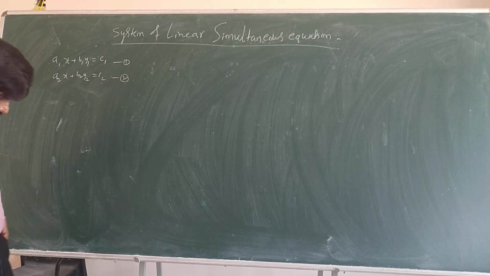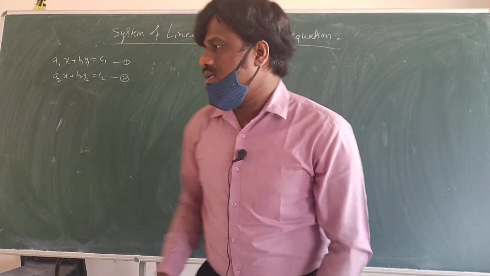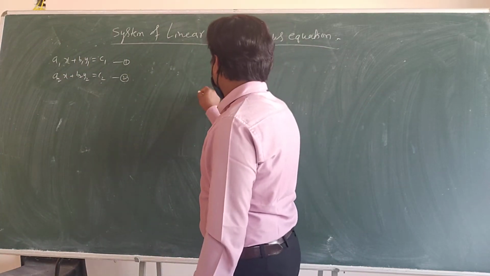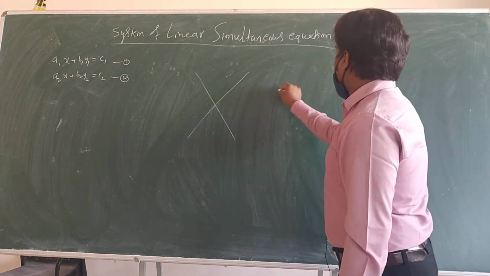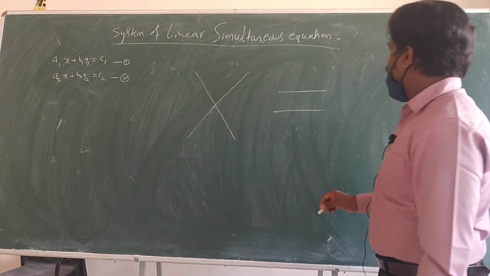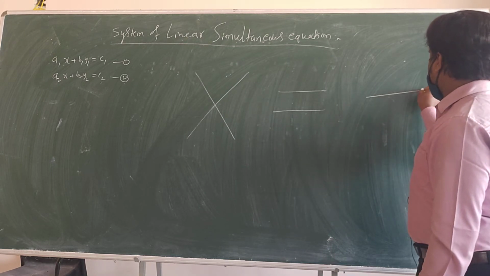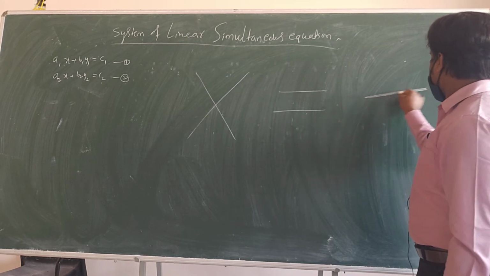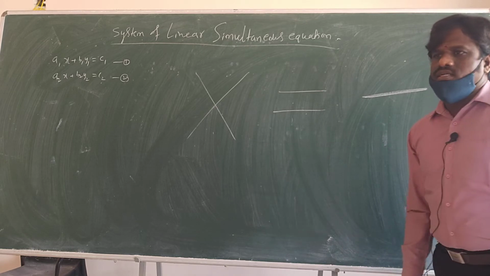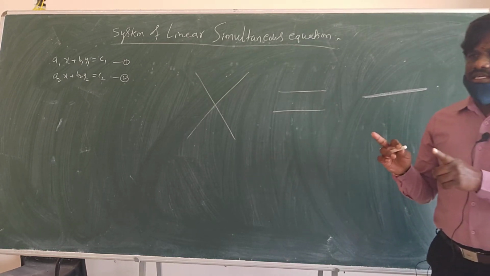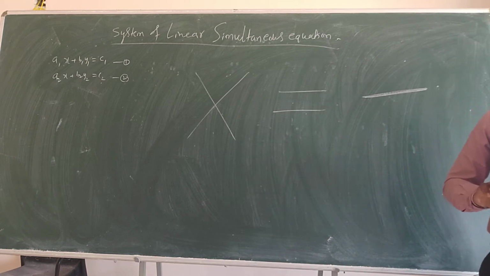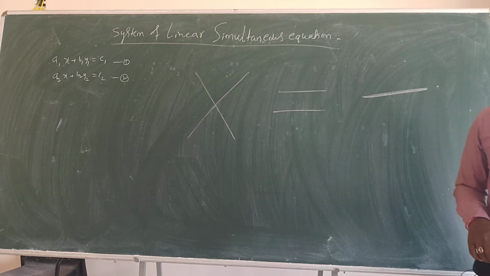In a plane, lines can intersect, lines can be parallel, lines can coincide. These 3 things can happen.